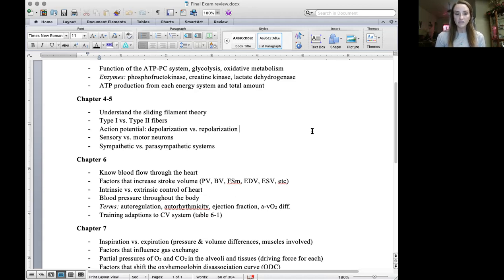Next, we talked a lot about type 1 versus type 2 fibers. So knowing basic characteristics of a type 1 fiber versus a type 2 fiber. There, you also had a little bit of information about different muscle actions. So knowing about concentric, eccentric, isometric, you should know that.